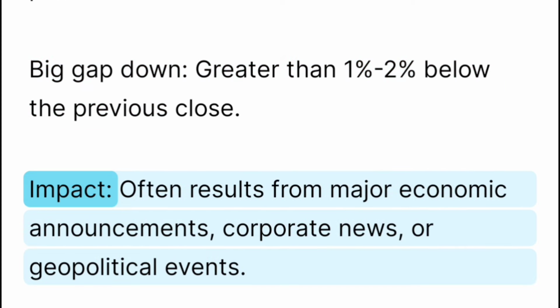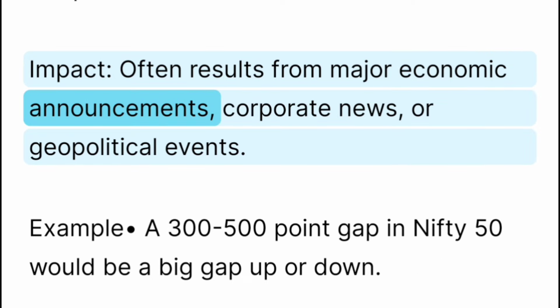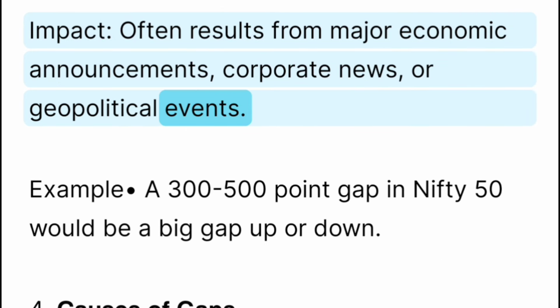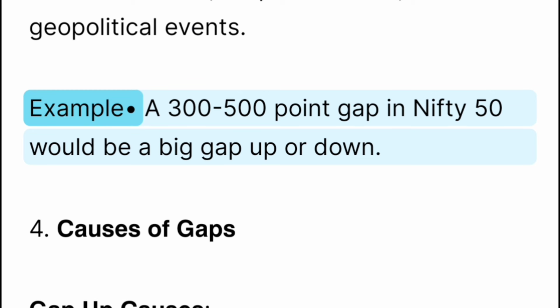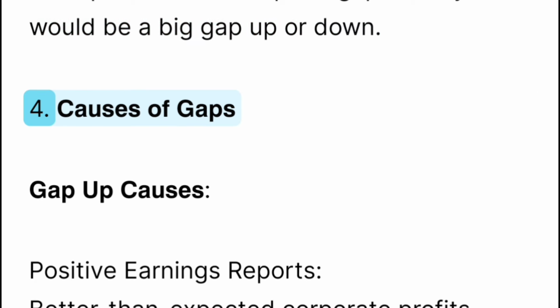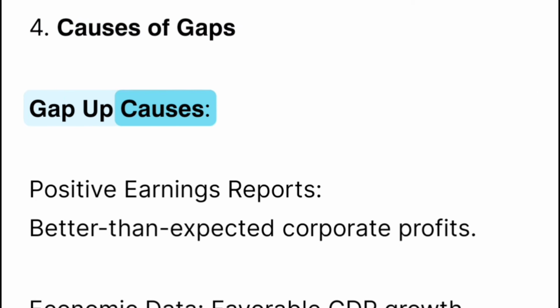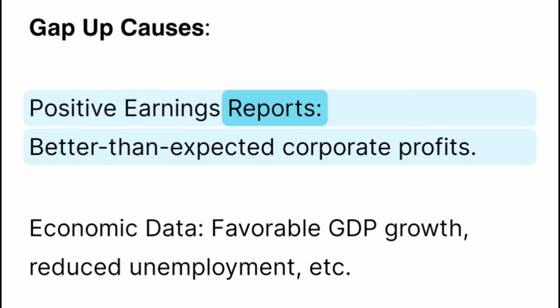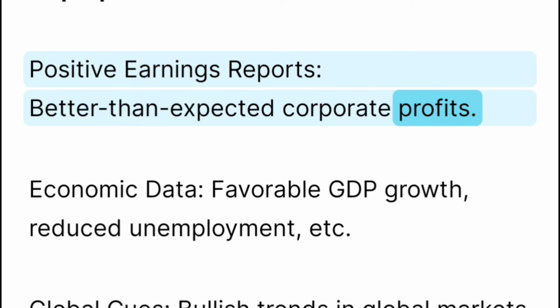Impact: often results from major economic announcements, corporate news, or geopolitical events. Example: a 300 to 500-point gap in Nifty 50 would be a big gap up or down. 4. Causes of gaps. Gap up causes: positive earnings reports, better than expected corporate profits.